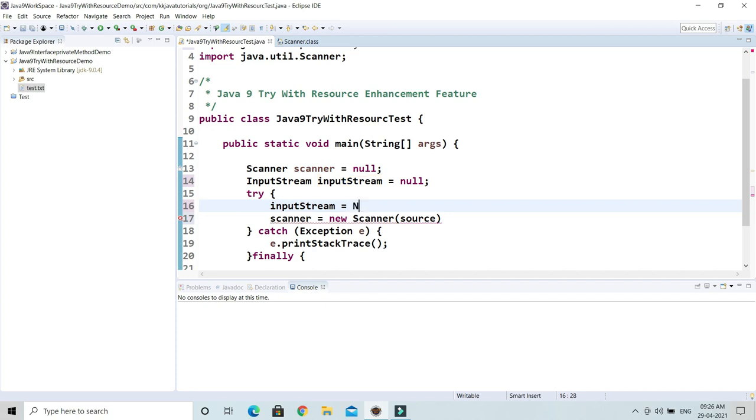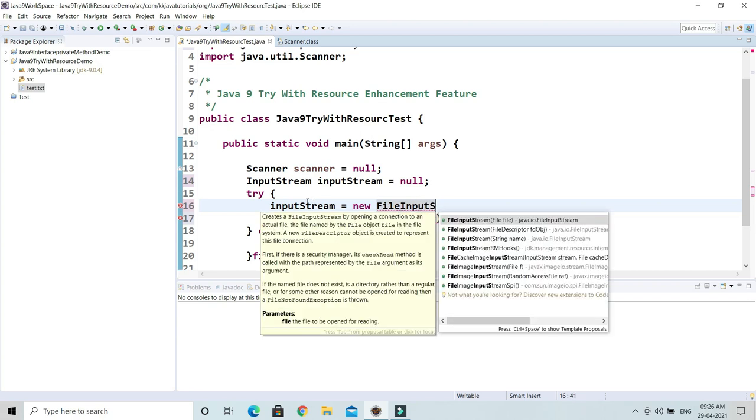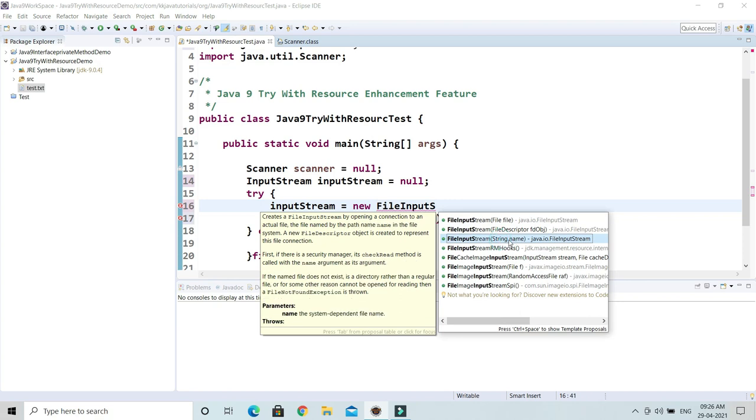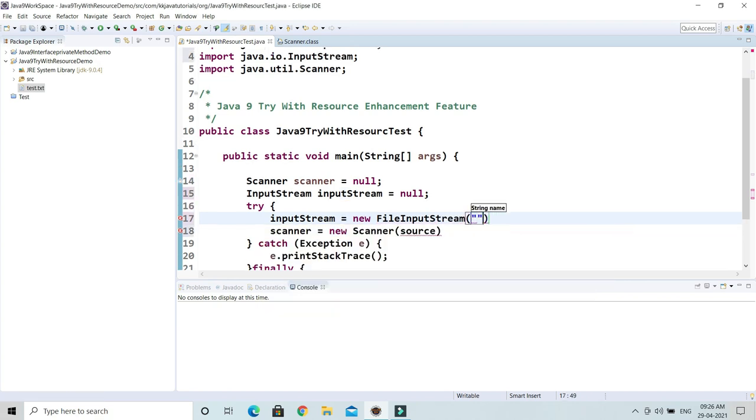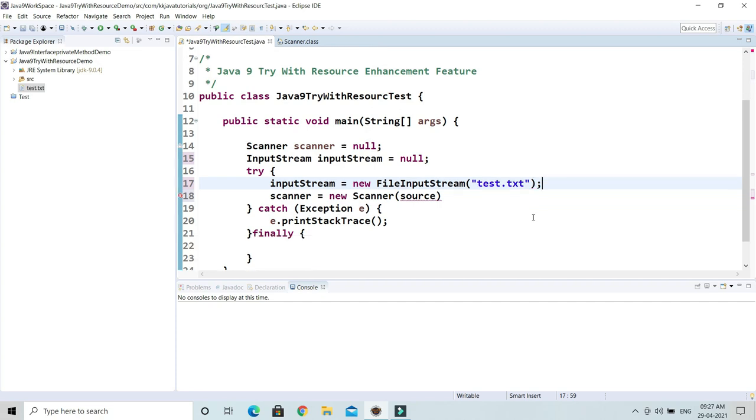I will say new FileInputStream. This class extends this InputStream, right? And again, FileInputStream has a lot of constructors. One of the constructors, I'm going to take this one, which directly takes the file name, right? So make sure that this file is available in your project root directory, right? Now this input stream I'm going to pass over here.